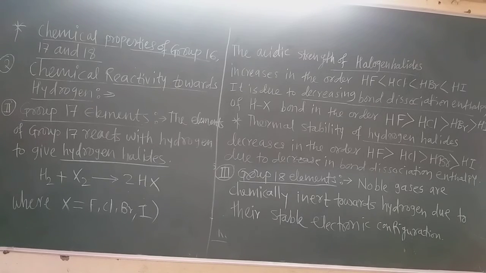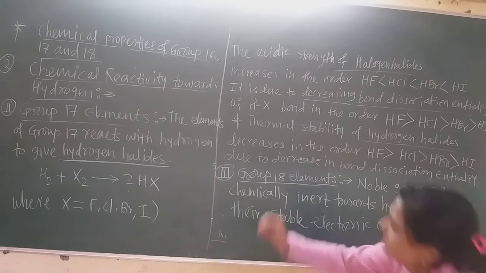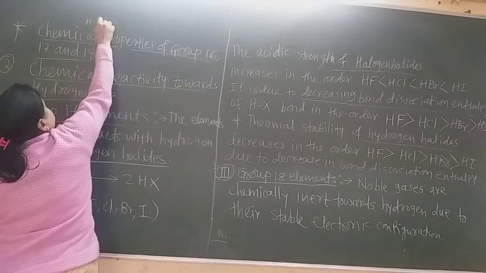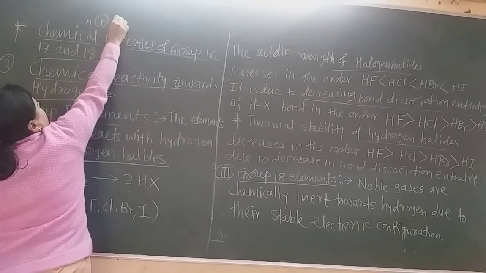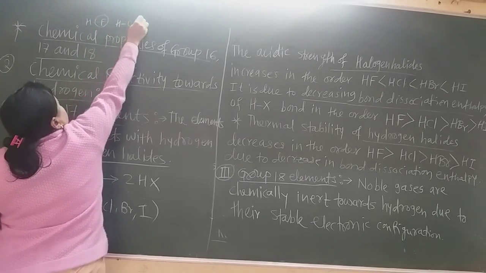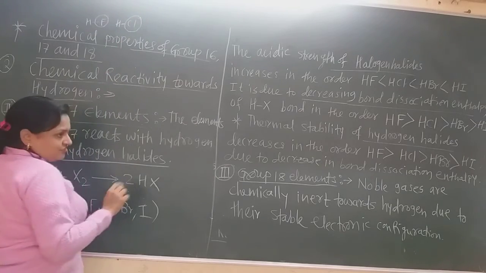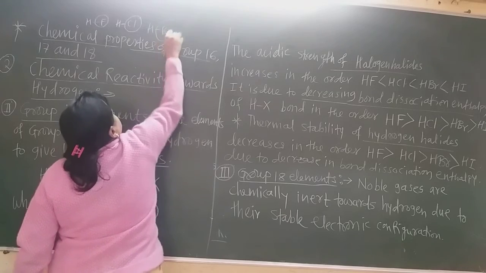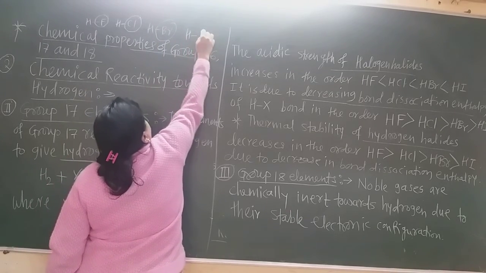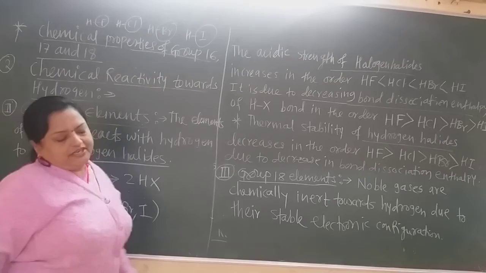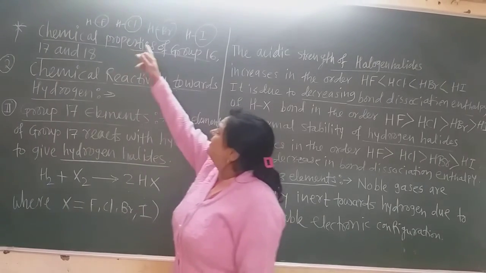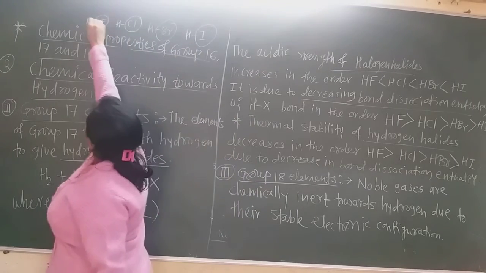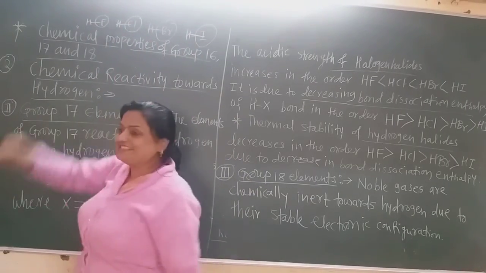See here, chlorine is the smaller atom in HCl, in HBr bromine is very large, and in HI iodine is the largest atom.